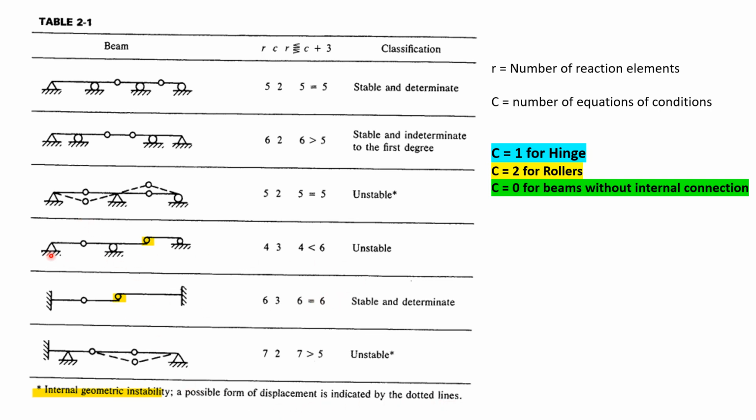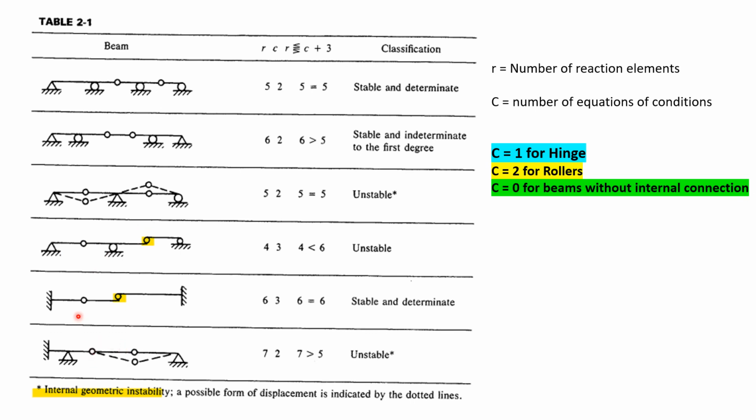So here if you see, 2, 3, 4. 4 is the reactions, and for conditions, I see 1 for this hinge and 2 for the roller. So total 3 plus 3, 6. 6 is the number required but the reactions are fewer, so it's unstable.